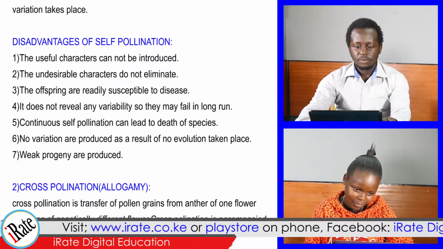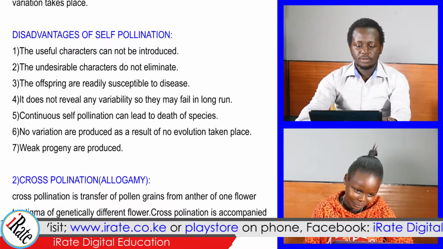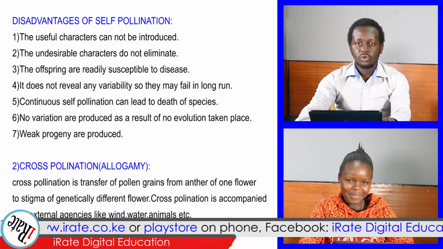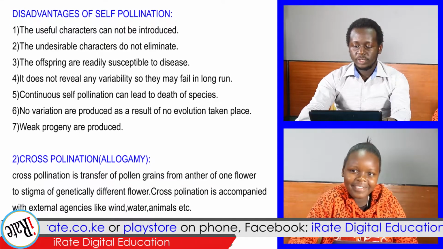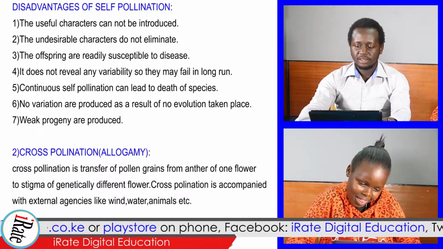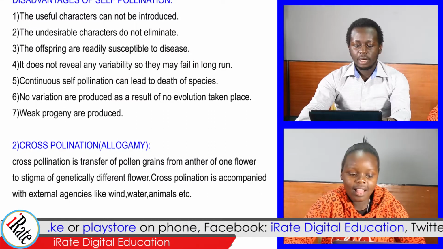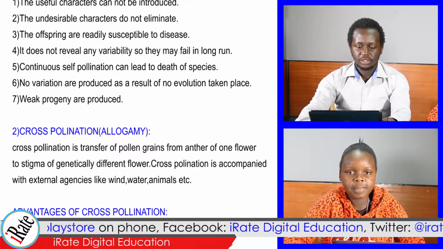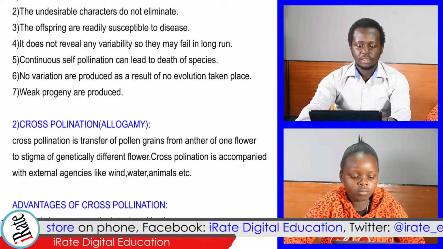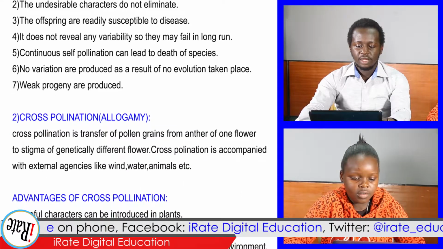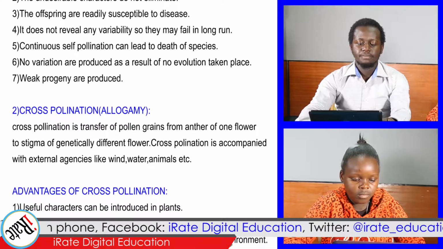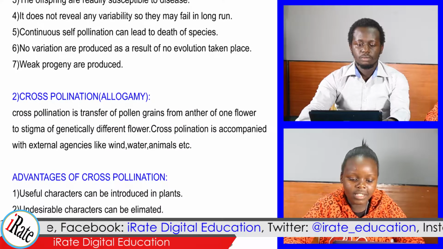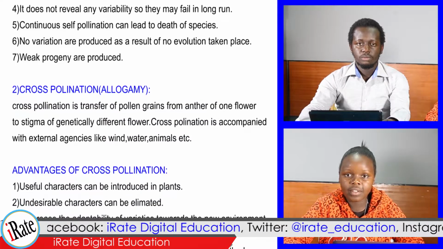2. Hydrophily. The pollination which takes place by means of water is known as hydrophily. It occurs only in aquatic plants. However, many aquatic plants with emerged flowers have other modes of pollination. For example, Lemna, Zostera, and Vallisneria. 3. Zoophily, that is the pollination which takes place by the means of animals, is known as zoophily.